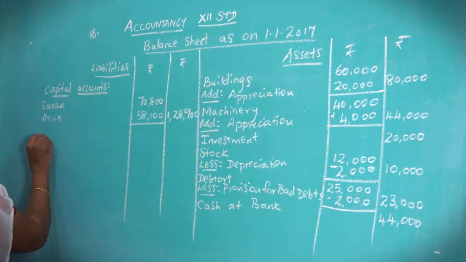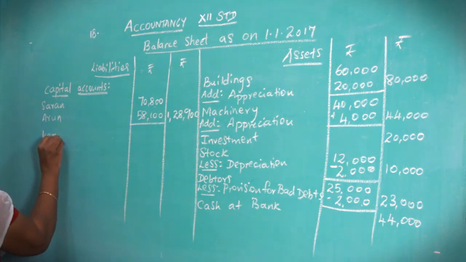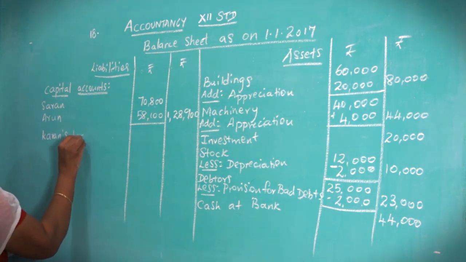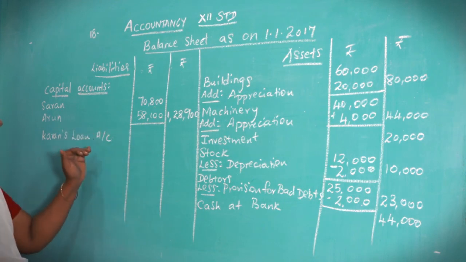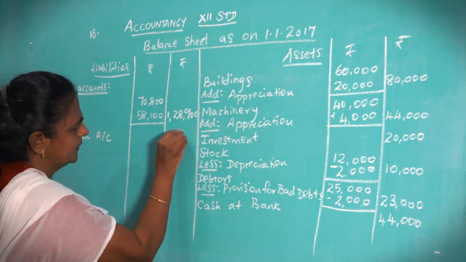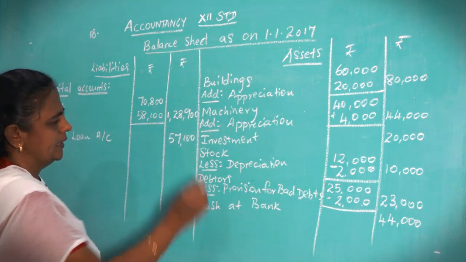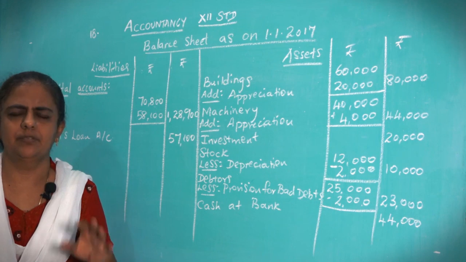Now Karan is not a partner, he is retiring, but we are not paying. So his amount, what you have to settle, that will be transferred to his loan account. So Karan's loan account, that also bring it down from the capital account, 57,100. See whether there are any other liabilities, anything given there in the question. General reserve we have already transferred, so that will not come.